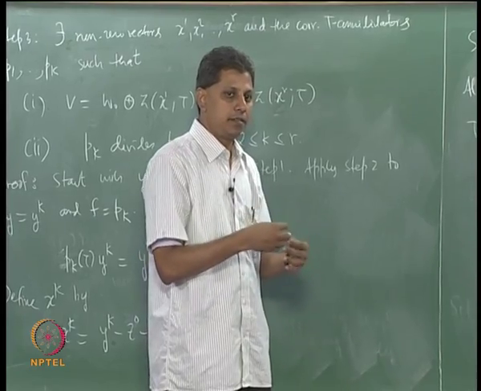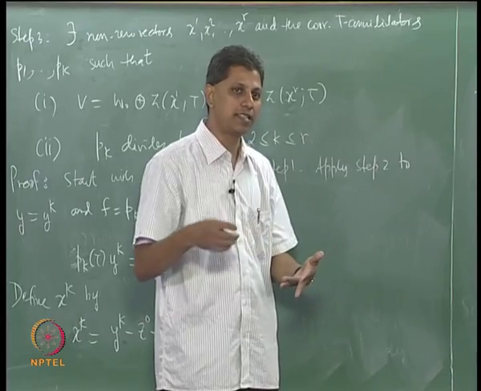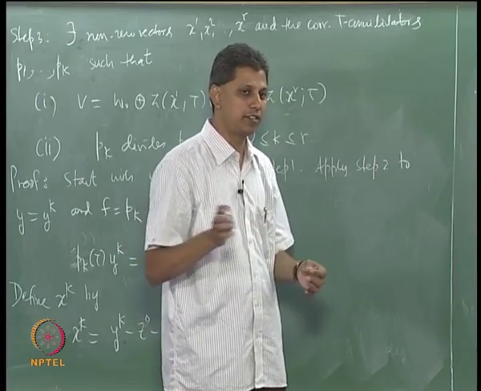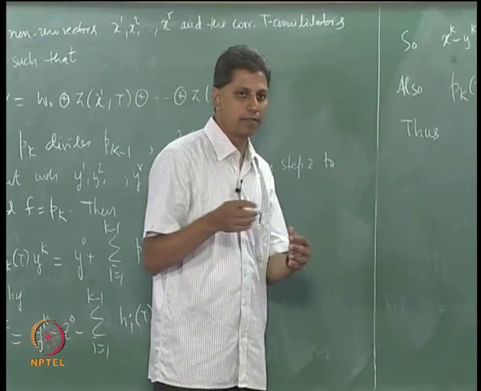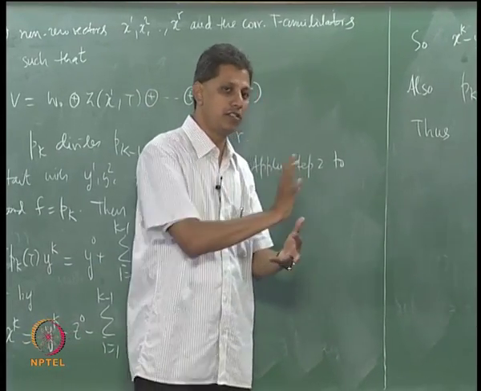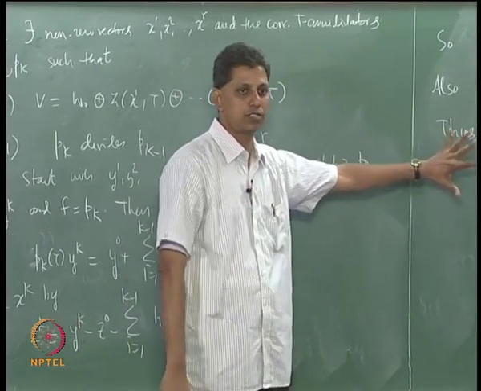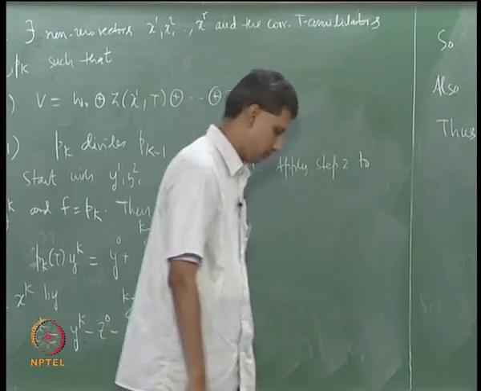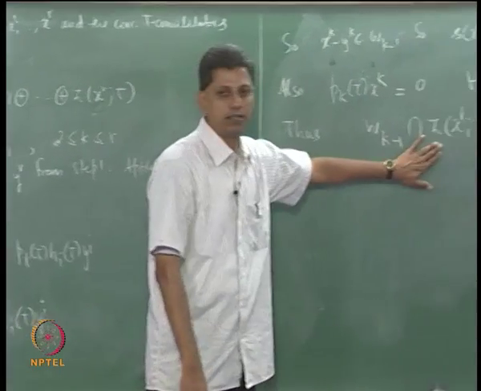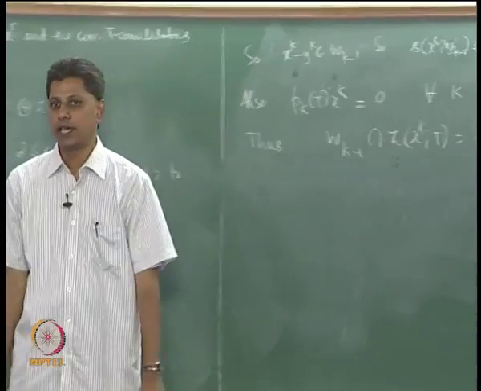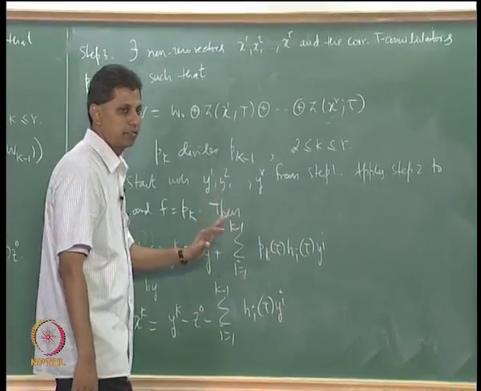In a general step, I have wk. Wk is wk minus 1 plus z xk t. I would like to know whether this z xk t that I am adding is independent with the subspace wk minus 1. So this question is important. Is the subspace z xk t independent with wk minus 1? I am claiming that the vectors xk defined here in this manner have that property.